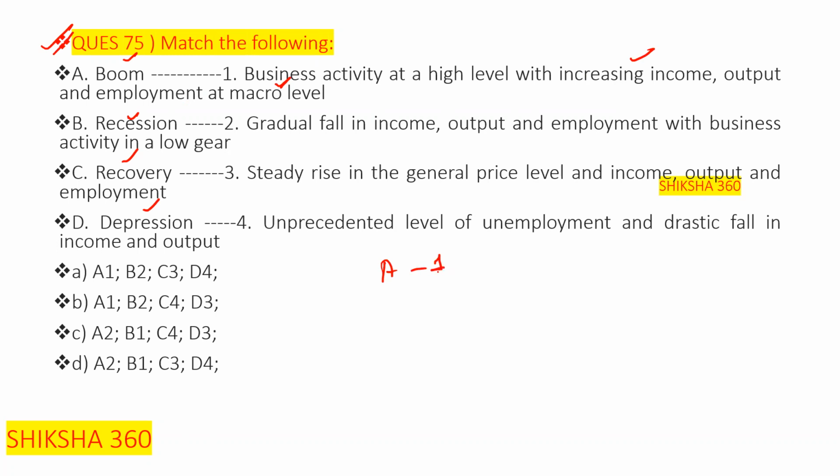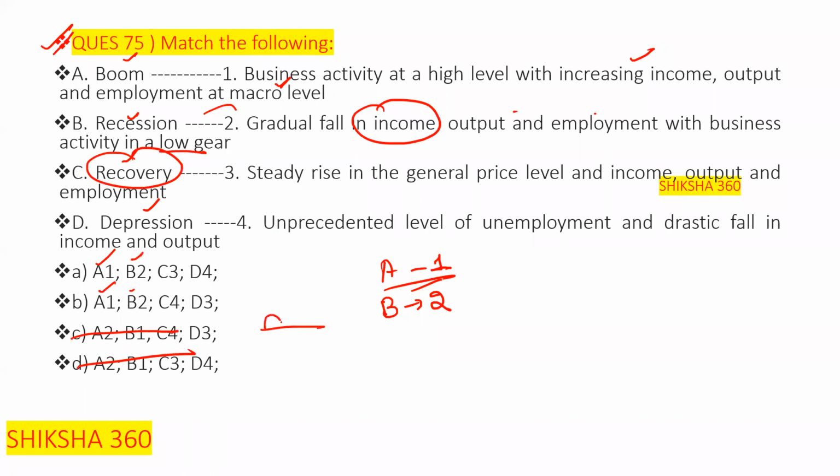Now the next one is the recession. In front of that is gradual fall in income, output, and employment with business activity in a low gear. This is with respect to the recession. So here we understand that A refers to 1, B refers to 2.